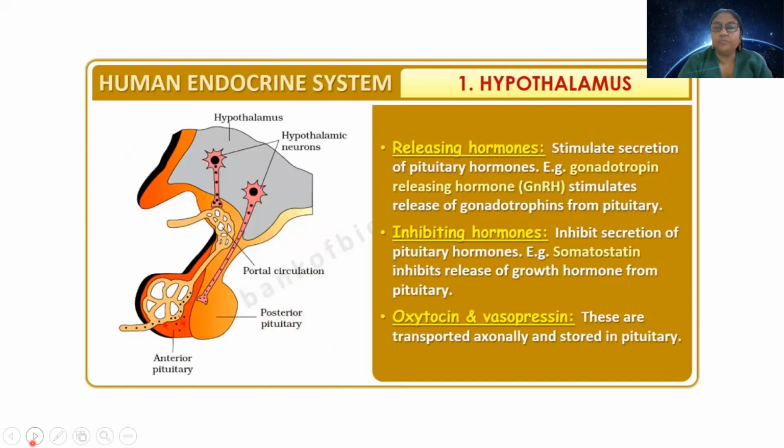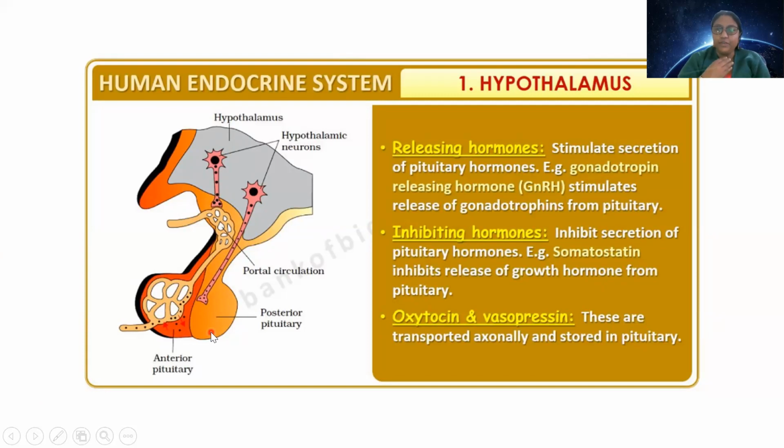These releasing hormones are hormones which actually are controlling the secretion of pituitary hormone in a positive way. So if you can see, if this is the part of hypothalamus, these are hypothalamic neurons, and this is the part of pituitary. This is the anterior pituitary, the orange part, and this yellow part is the posterior pituitary.